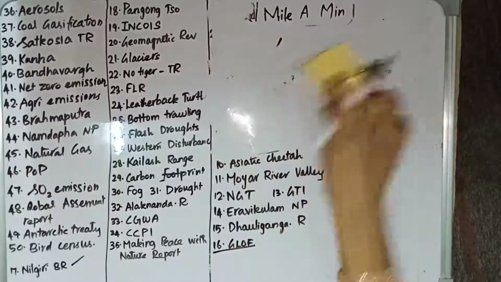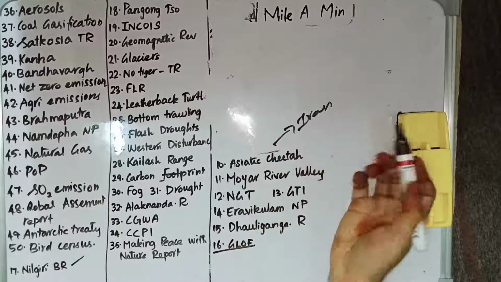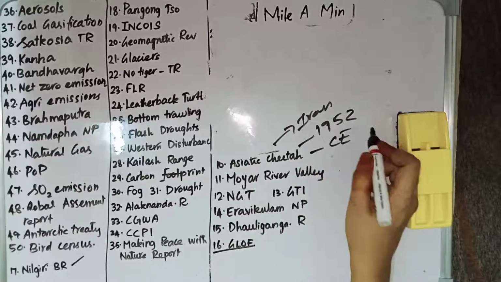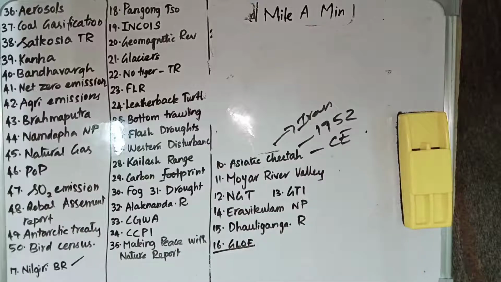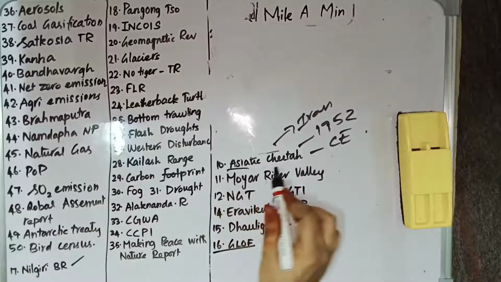Then we have Asiatic cheetah. Asiatic cheetah is believed to survive only in Iran today, but once it was in India, and it became extinct in 1952. It is listed as critically endangered. It is fairly adaptable and highly climate tolerant, but it feeds on specialized prey and it cannot tolerate human intervention. So these are the things relating to Asiatic cheetah.